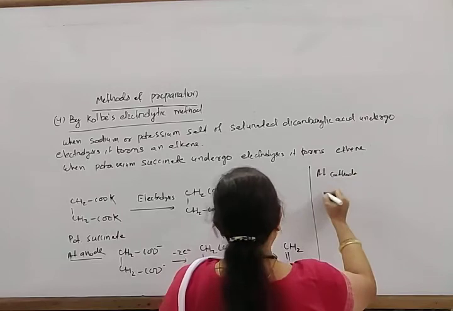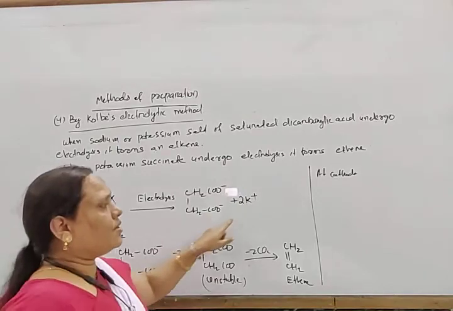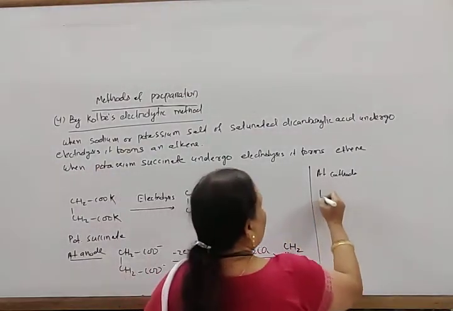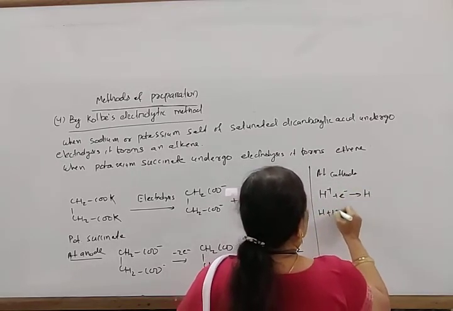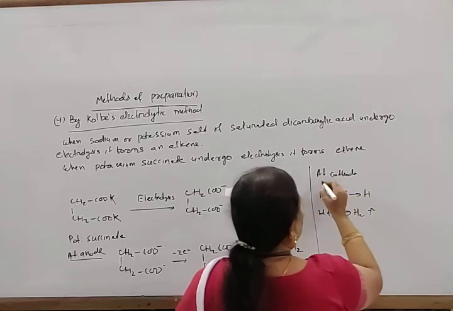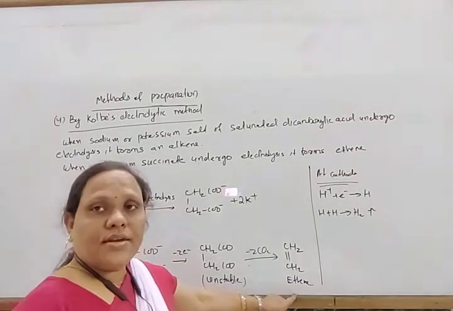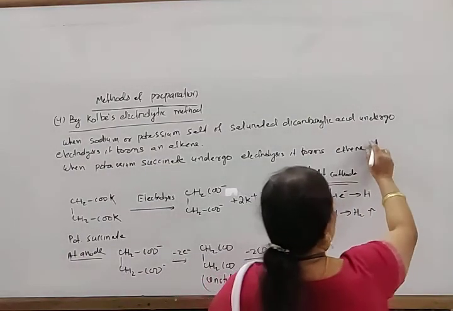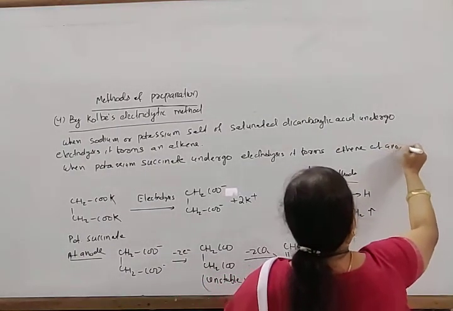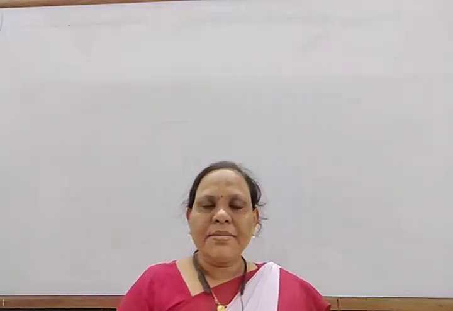And what happens at the cathode? At the cathode, there are two ions, 2K plus, as well as water, H plus. So from water, H plus and electron give rise to H, and H plus H give rise to H2. So at the cathode, hydrogen is liberated, and at the anode, ethene is liberated. So when potassium succinate undergoes electrolysis, it forms ethene at the anode. Okay. So next, another method of preparation, that is from alkynes.